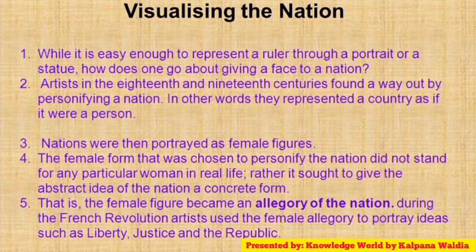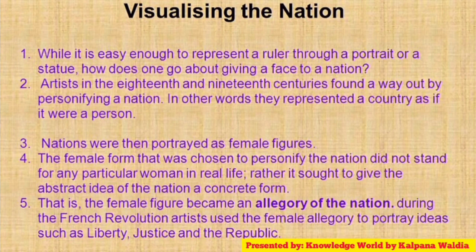Visualizing the nation. While it is easy enough to represent a ruler through a portrait or a statue, how does one go about giving a face to a nation? Artists in the 18th and 19th centuries found a way out by personifying a nation. In other words, they represented a country as if it were a person. Nations were portrayed as female figures. The female form chosen to personify the nation did not stand for any particular woman in real life. Rather, it sought to give an abstract idea of the nation a concrete form. That is, the female figure became an allegory of the nation.